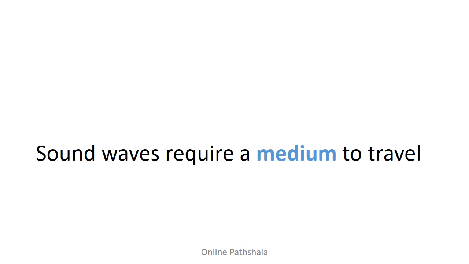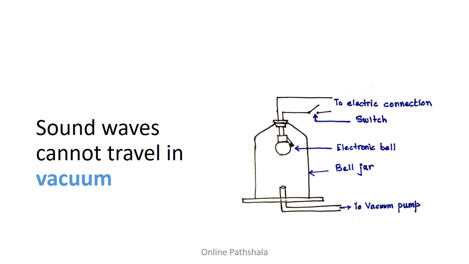The first important property about a sound wave is that sound waves require a medium to travel. We discussed in the earlier video that sound waves are mechanical waves and travel as pressure and density vibrations in the medium. This means that they need a medium like solid, liquid, or a gas to travel. But the important part to note is sound waves cannot travel in vacuum. In fact, we can actually prove this using a simple experiment.